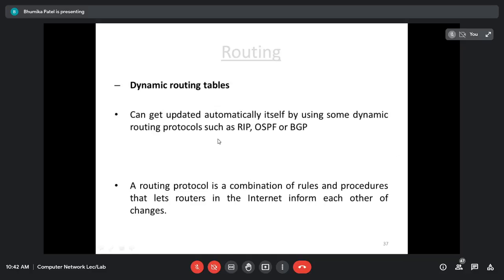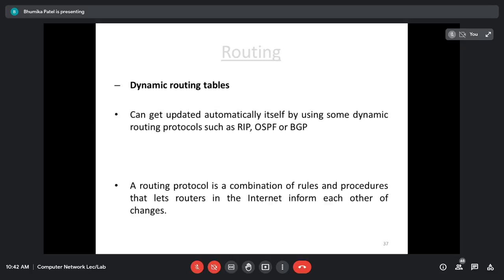This kind of routing table can be used for large networks. They are also known as adaptive because of this ability to change the routing table. Each router continuously checks the network status by communicating with its neighbors, and if any change is identified, it is eventually propagated to all the routers.